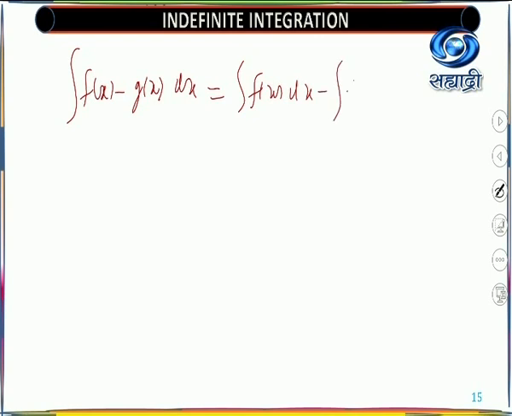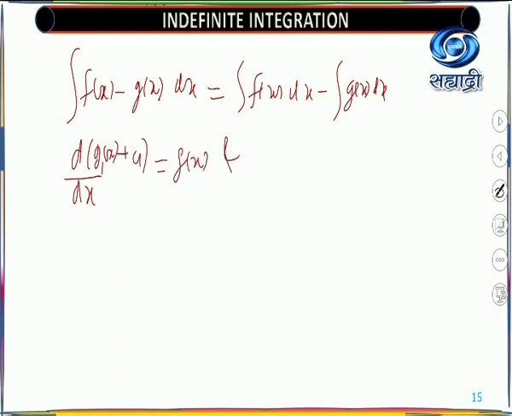Then we have subtraction. Subtraction says that again you use f(x) minus g(x) dx, which is equal to the integral of f(x) dx minus the integral of g(x) dx. Whenever you have a plus sign, you use a minus sign. That means we write the derivative of g1(x) plus c1 is the same as f(x).